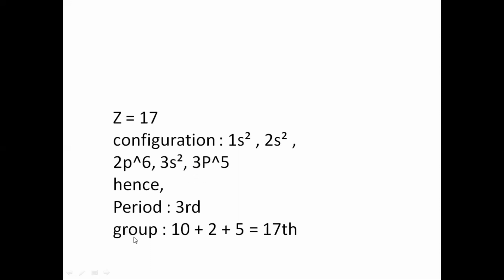Now how to identify the group? Group is equal to 10 plus the ns plus np electrons of the last orbit. This last orbit is the third orbit. In ns we have 2 electrons, and in p we have 5 electrons. So 10 plus 2 plus 5 is equal to 17. So it belongs to the 17th group.